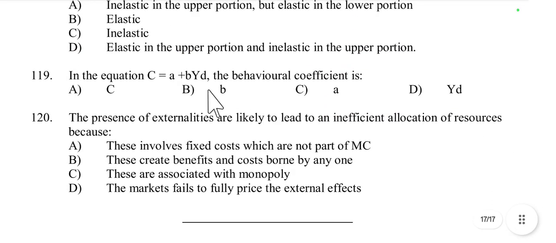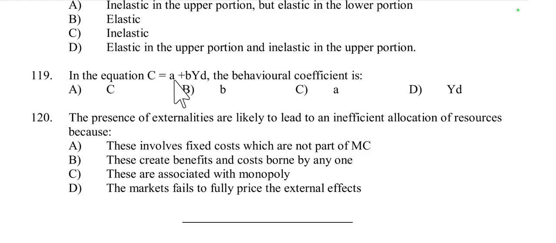Then question number 119, in the equation C is equal to A plus BYD, the behavioral coefficient is? Here C indicates total consumption, and A is the autonomous consumption, the level of consumption when disposable income is 0.